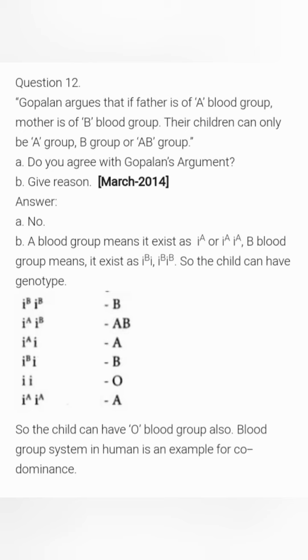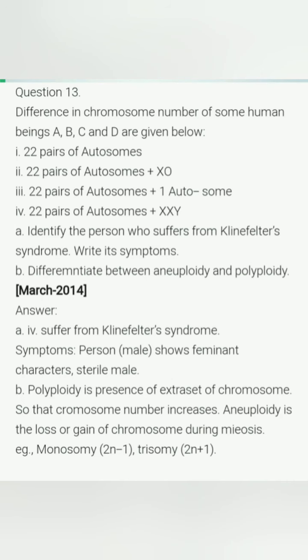And ii means O blood group. And IAIA means A blood group. So the child can have O blood group also.